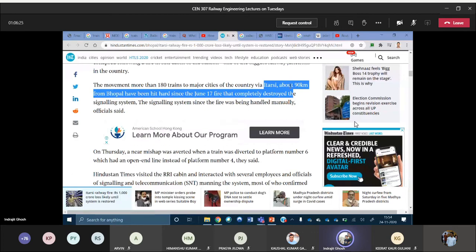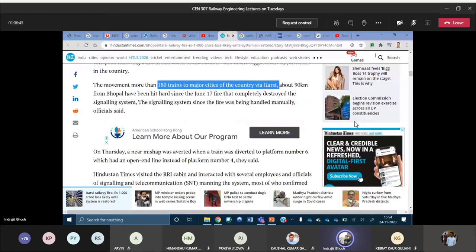So if any problem is happening, for example, some negligence here, it got fire. So you can see it affects 180 trains which are going to pass through Itarsi. So that's the significance of the route.